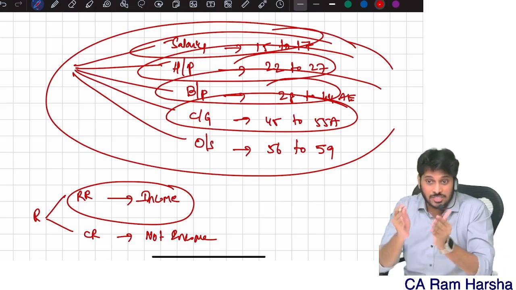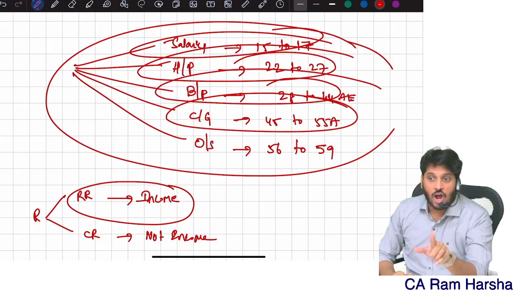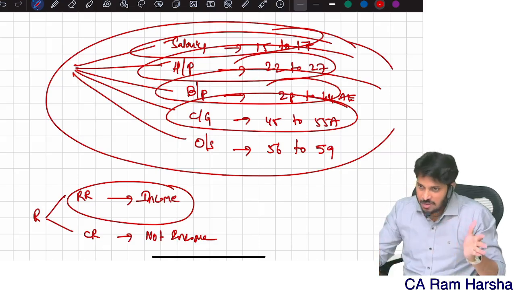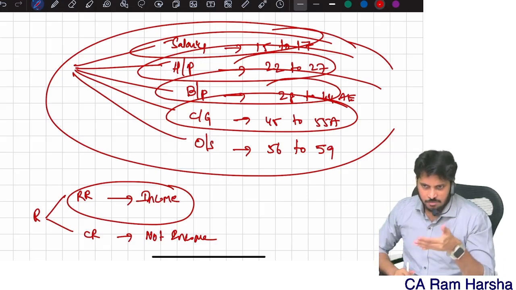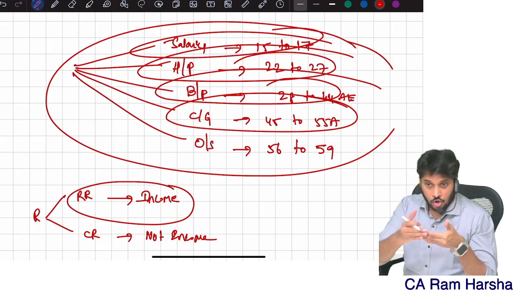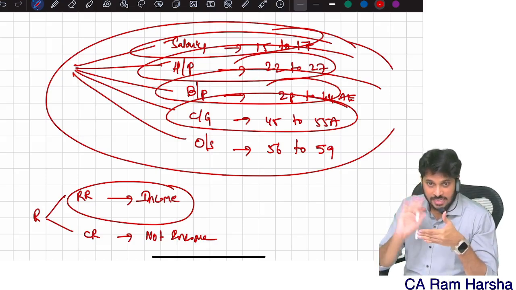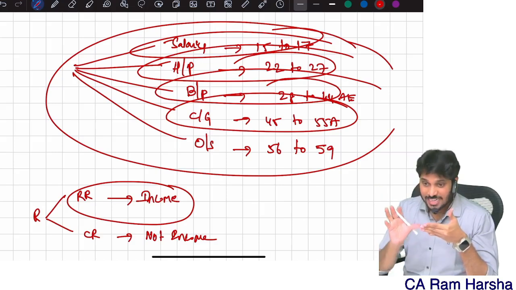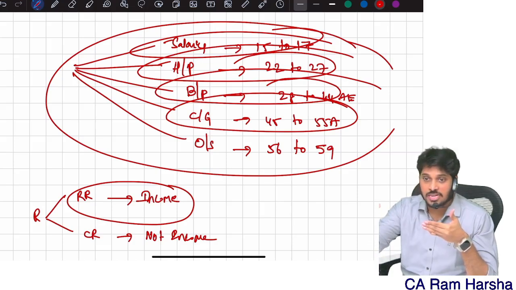That reducing activity, we call it claiming deduction in income tax. What do you mean by claiming deduction? Nothing but I have some benefit. Gross receipt is there, but the entirety is not my income. Some expenditure I spent on this, and I should claim deduction. Balance income only is liable for income tax.